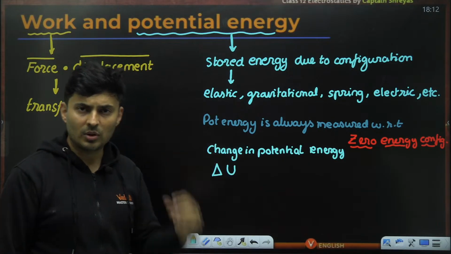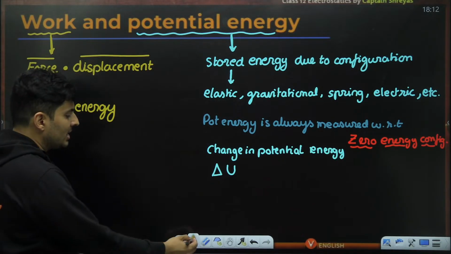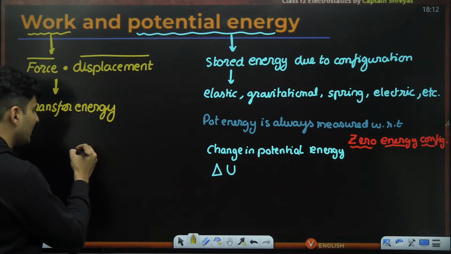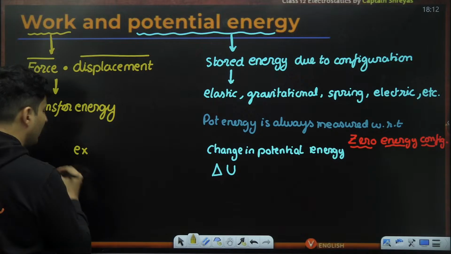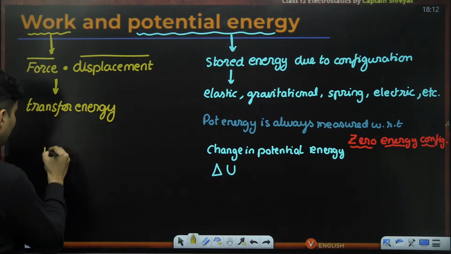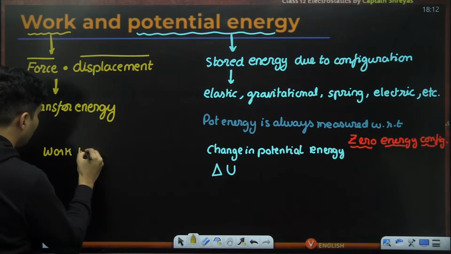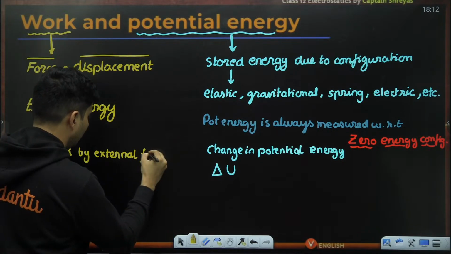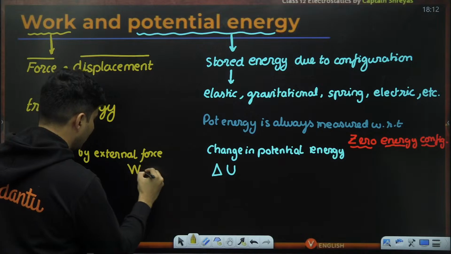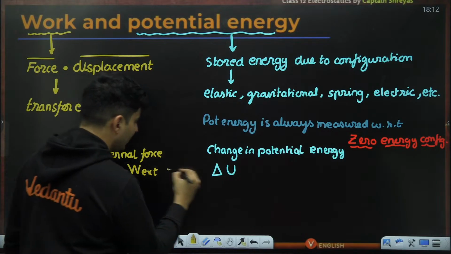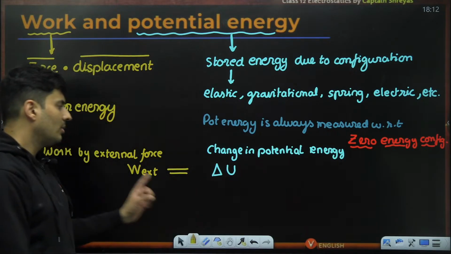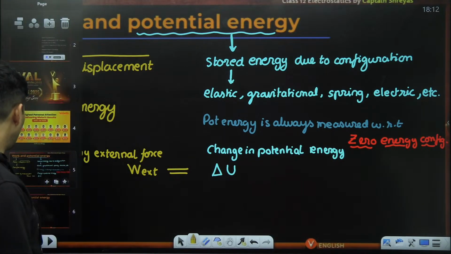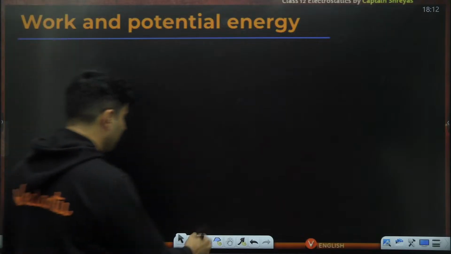This change of potential energy will come because somebody is doing work, in that case basically the external force. The work done by the external force is exactly equal to the change of potential energy.